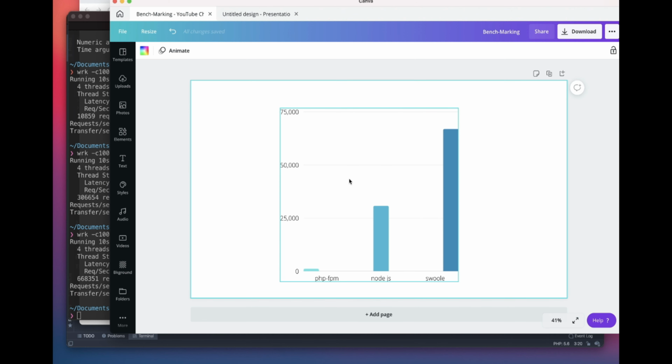Maybe in our next video we'll check the performance in a slightly more real application, maybe an application that actually consults the database and then sends the response.